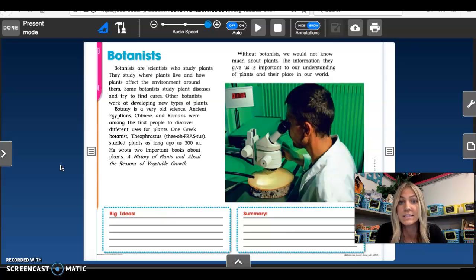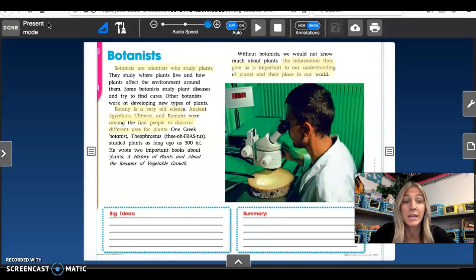One Greek botanist, Theophrastus, studied plants as long ago as 300 BC. He wrote two important books about plants, A History of Plants and About the Reasons of Vegetable Growth. Without botanists, we would not know much about plants. The information that they give us is important to our understanding of plants and their place in our world.